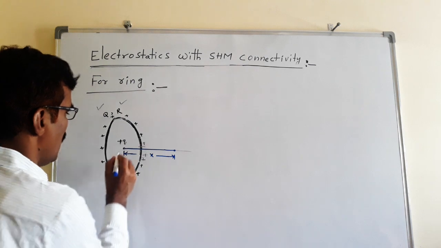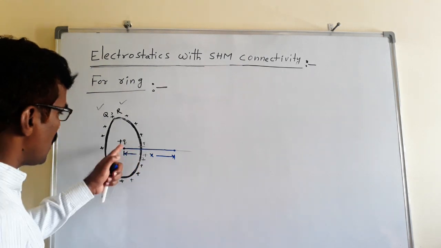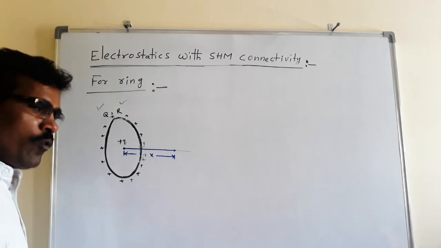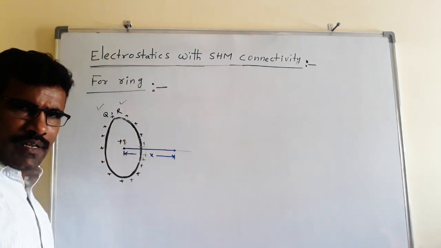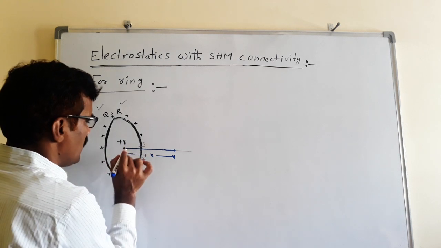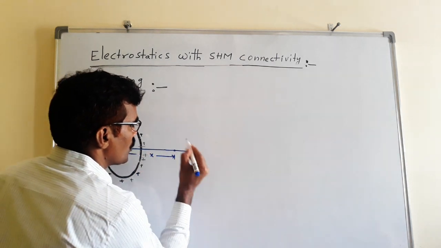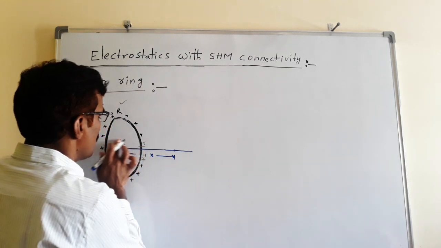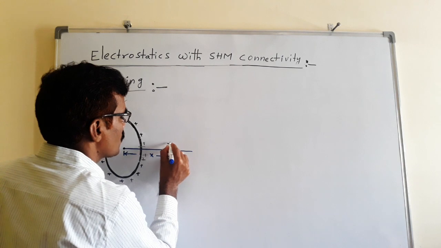The center of the ring is the equilibrium position. The net force on plus Q is 0, or the net force on minus Q is also 0 if it is kept at the center of the ring. Now plus Q is displaced slightly from the equilibrium position, from the center to here.